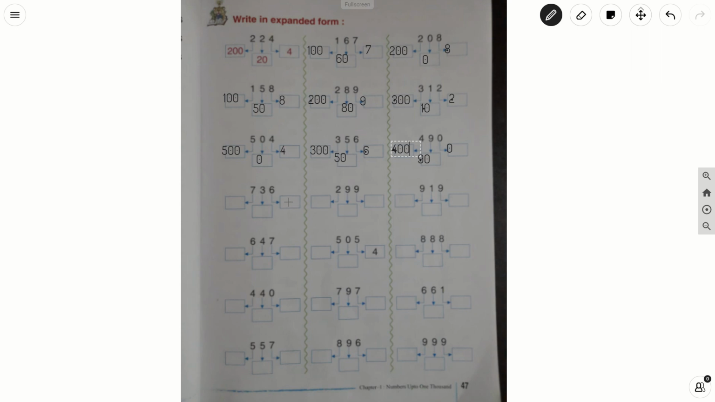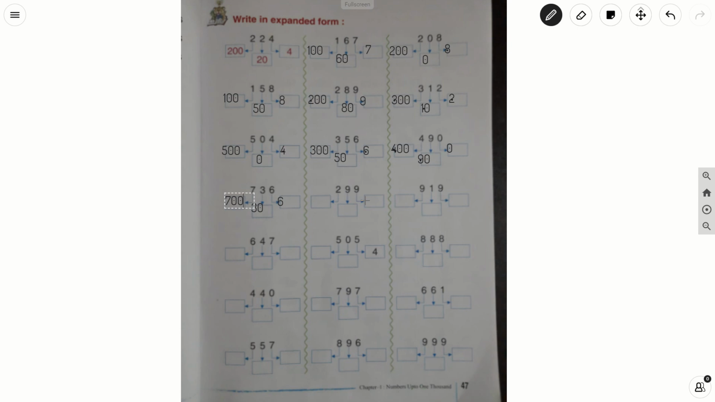In 736, what is there in a ones place? 6. 6 into 1, 6. What is there in a tens place? It is 3. 3 into 10, 30. And what is there in a hundreds place? It is 700. 7 into 100, 700.